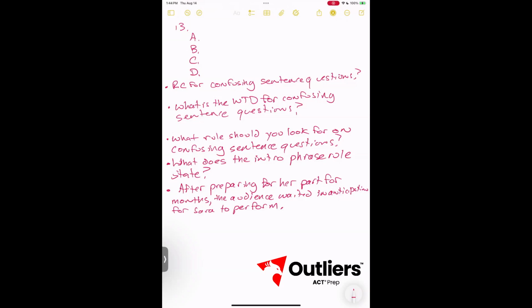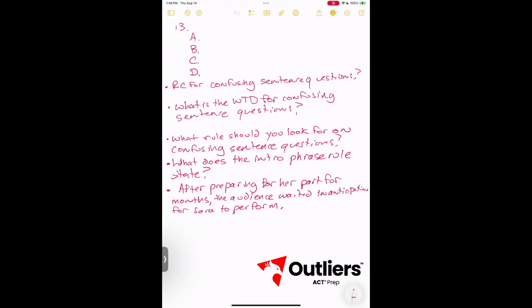What does the intro phrase rule state? The intro phrase must modify or be modified by the word that immediately follows it.